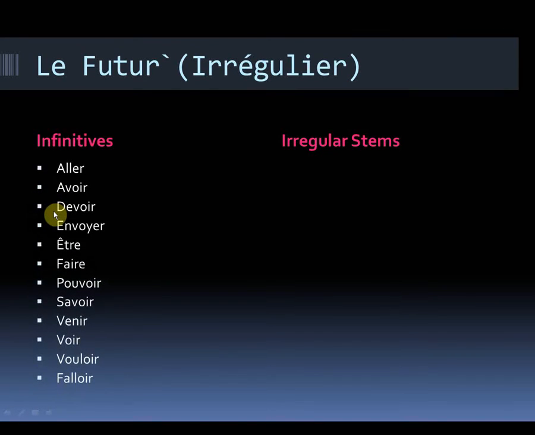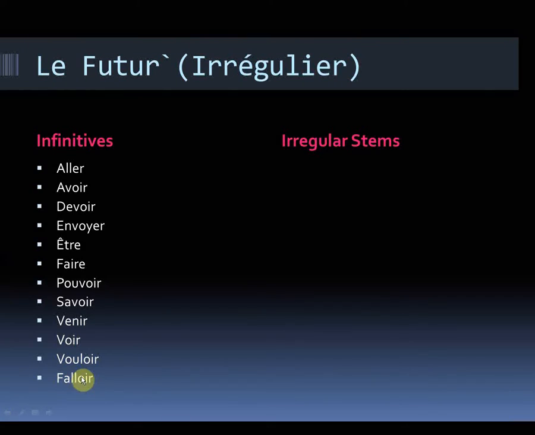So here we have our list of irregular future infinitives. Aller, obviously meaning to go. Avoir, to have. Devoir, to have to or to must. Envoyer, to send. Être, to be. Faire, to do or to make. Pouvoir, to be able to or to can. Savoir, to know a fact. Venir, to come. Voir, to see. Vouloir, to want to or to wish to. And falloir, a rarity, but an excellent one to be able to use in a piece of controlled conditions coursework or in your oral exam, meaning to be necessary, and only stands in the il form,